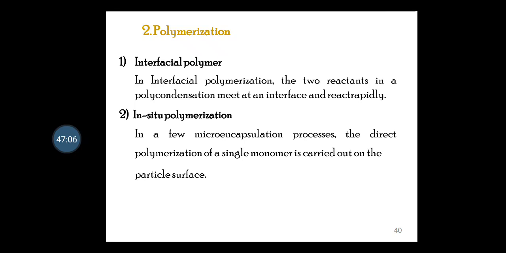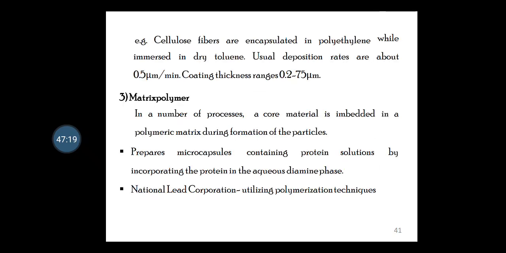In in situ polymerization, direct polymerization of a single monomer is carried out on the particle surface. An example is cellulose fibers encapsulated in polyethylene while immersed in dry toluene. Usual deposition rates are about 0.5 micrometer per minute, so coating thickness ranges between 0.2 and 75 micrometers.